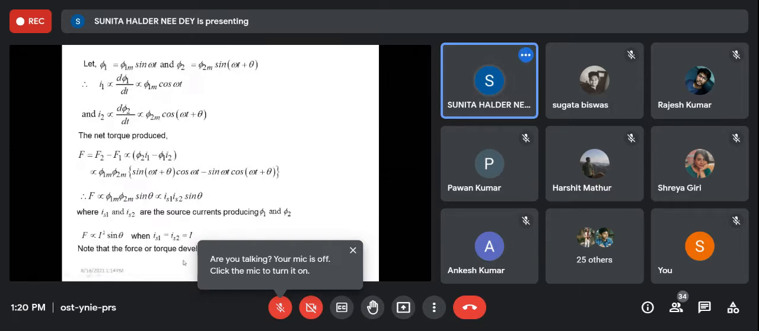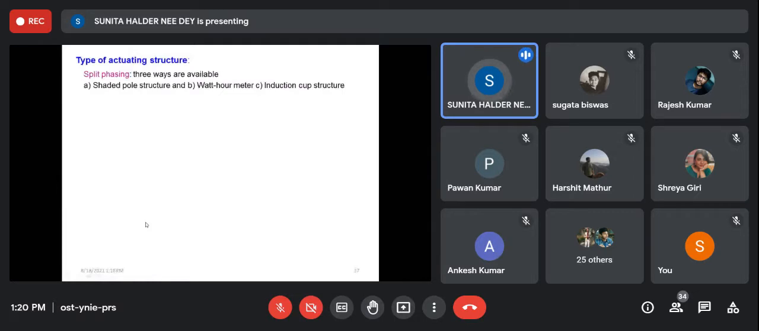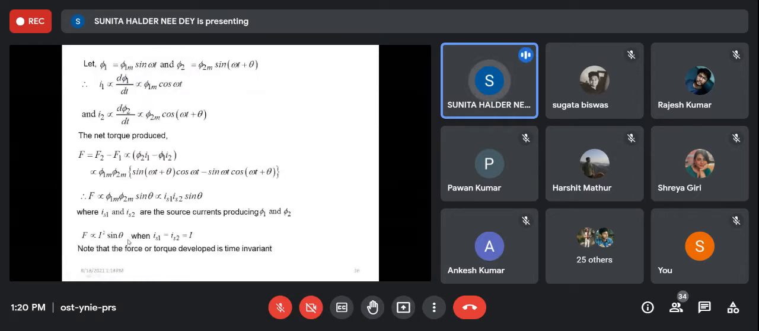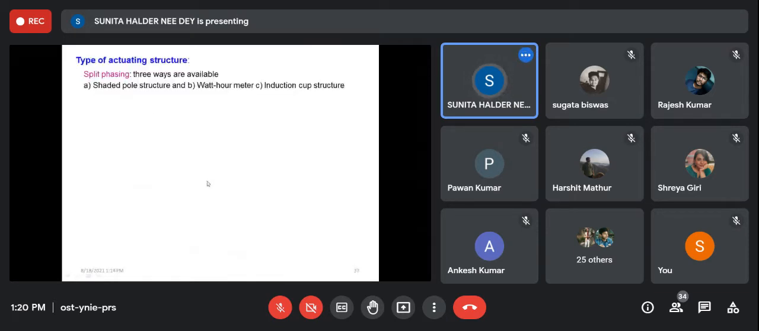Now for this, to develop this torque, what is the requirement? There must be some phase difference between the two currents. Otherwise, this torque cannot be produced. Now, how can a phase difference be created? How can this flux be made to differ by an angle in phase? For that, we can make three possible arrangements: shaded pole structure, watt hour meter structure, or induction cup structure.